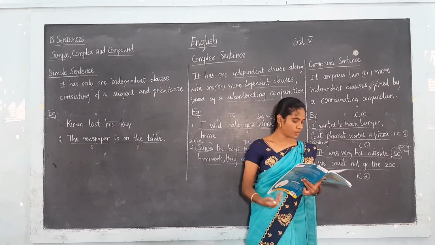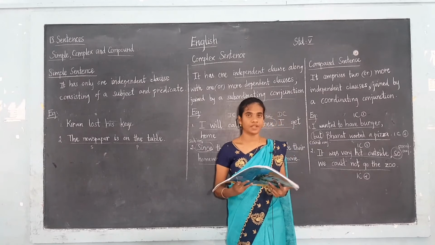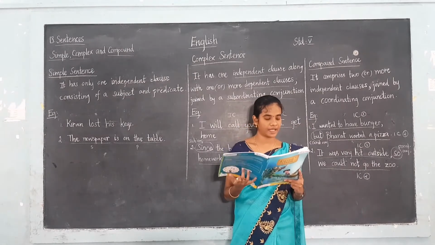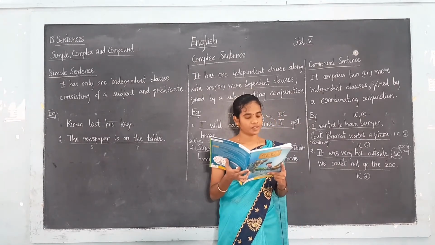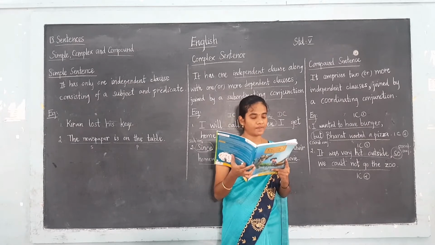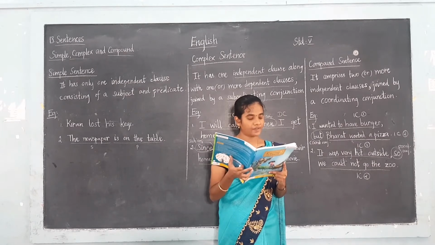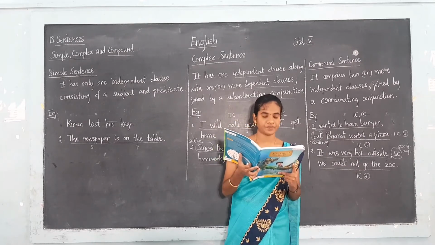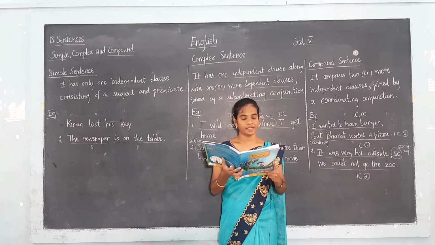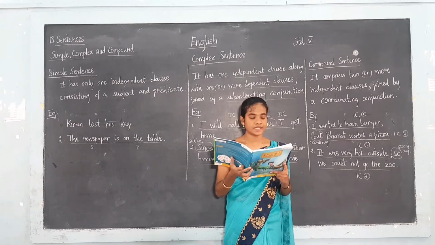Now take your book. There they have also given some examples. Take page number 82. The first example is: Our new art teacher is really nice and we enjoy her classes. Here the first independent clause is: our new art teacher is really nice.